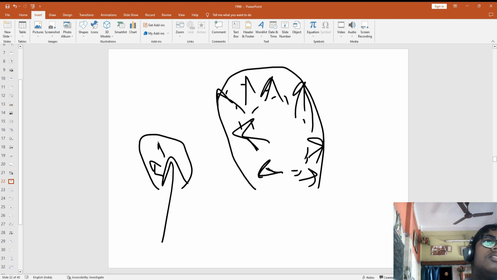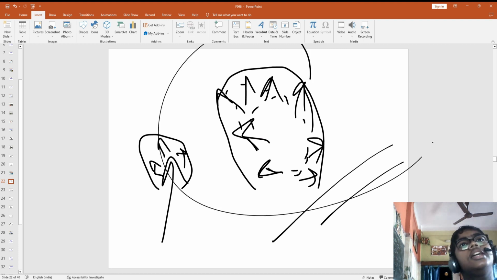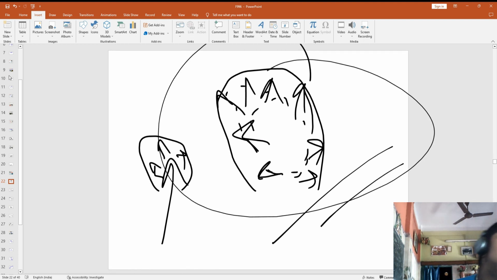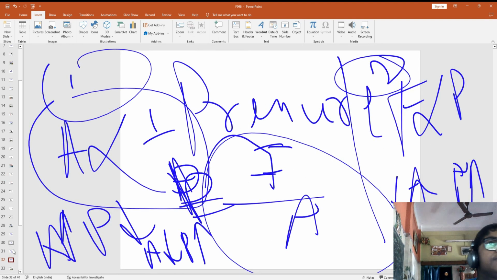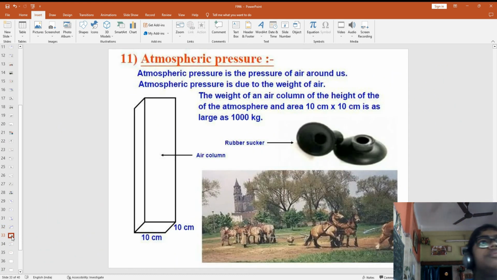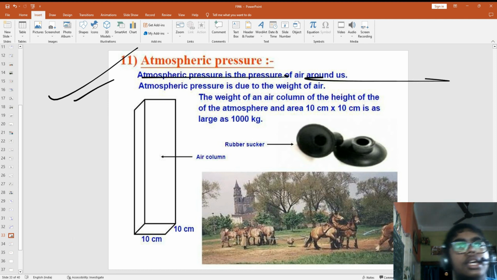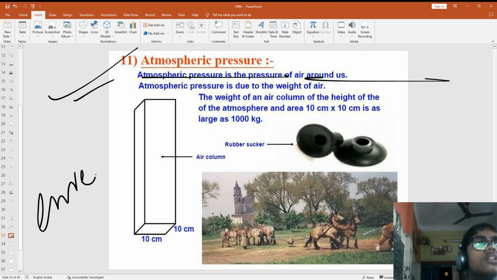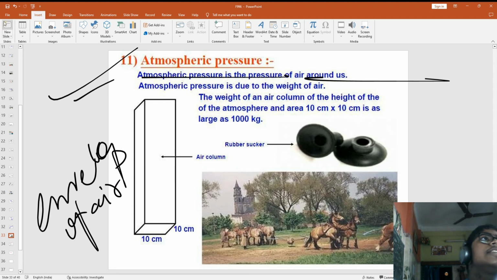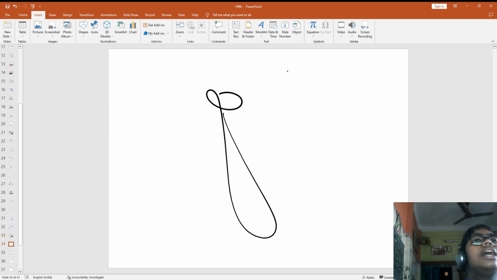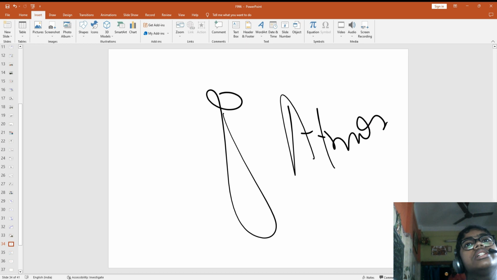Same here: when you are pushing it, it starts to pressurize, and the more you push inside, more and more pressure is being applied. Understood? One more pressure is atmospheric pressure. Atmospheric pressure means the pressure around us. Atmosphere means the envelope of air. When that exerts pressure, it is called atmospheric pressure.